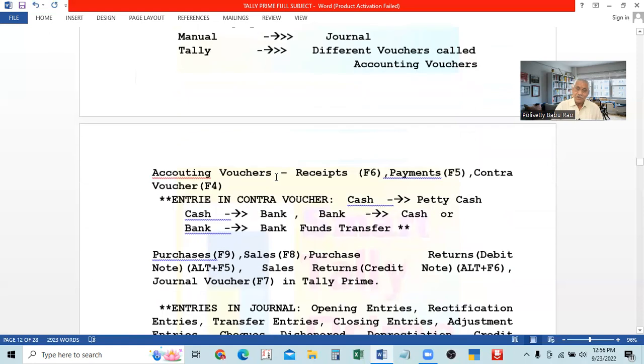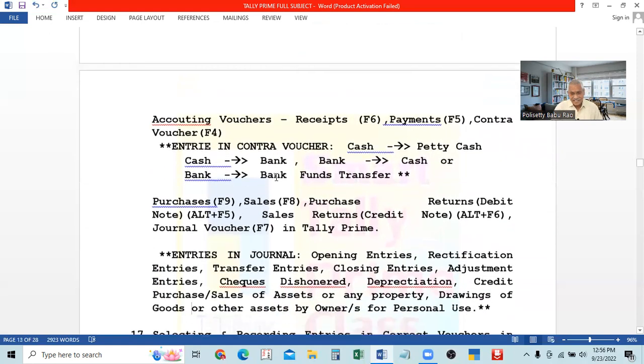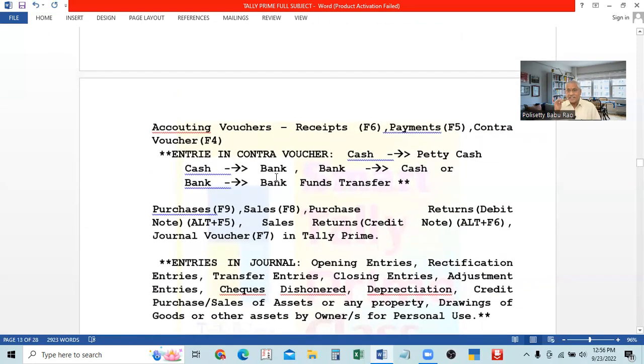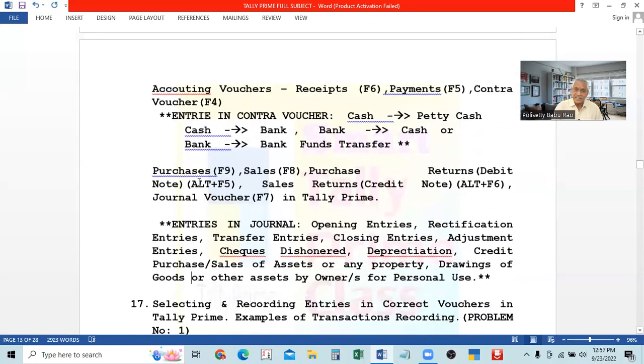In the next video, we will learn about it, and we will take one example problem. We will do many transactions, and by analyzing each transaction, we have to decide which voucher to enter. That is in the next video.